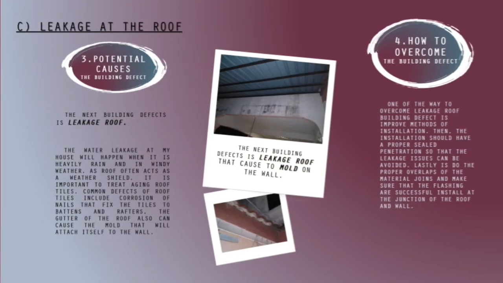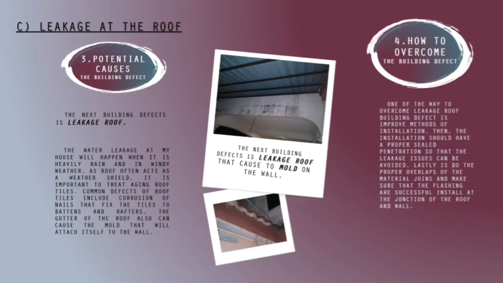The next building defect is the leaking roof. The water leakage at my house will happen when it is heavily raining and in windy weather. As a roof often acts as a weather shield, it is important to treat aging roof tiles. Common defects of roof tiles include corrosion of the nails that fix the tiles to battens and rafters. The gutter of the roof can also cause mold that will attach itself to the wall.